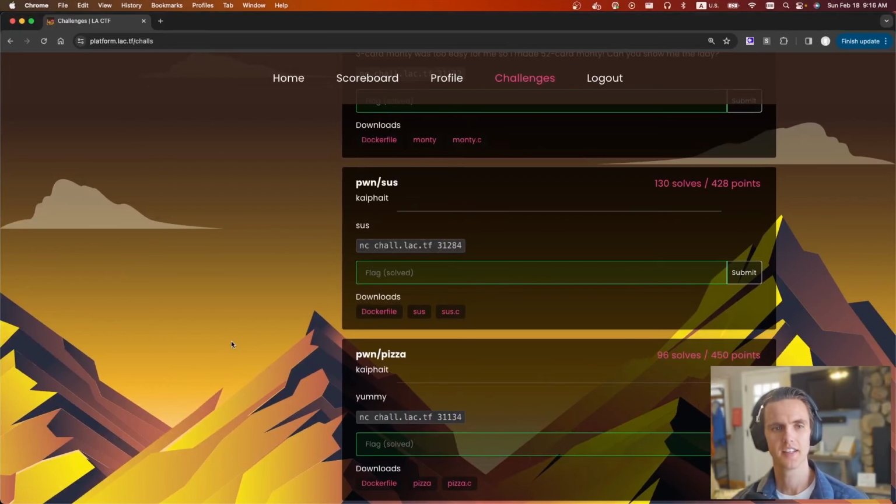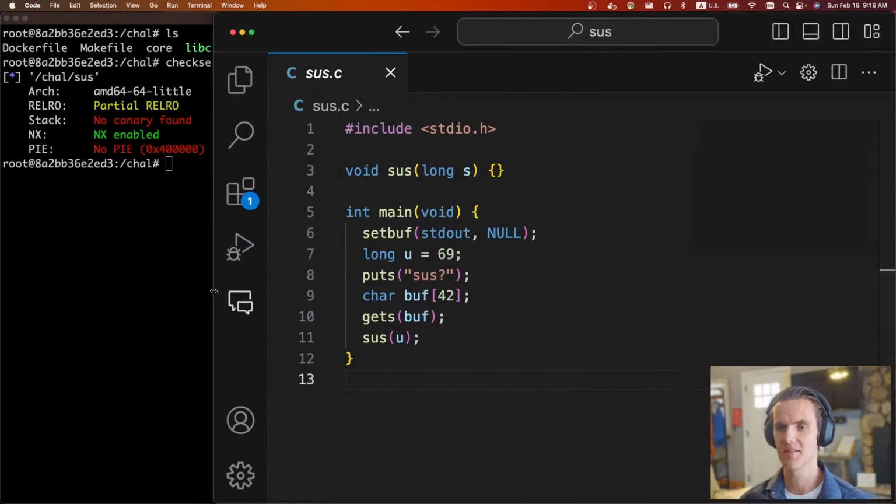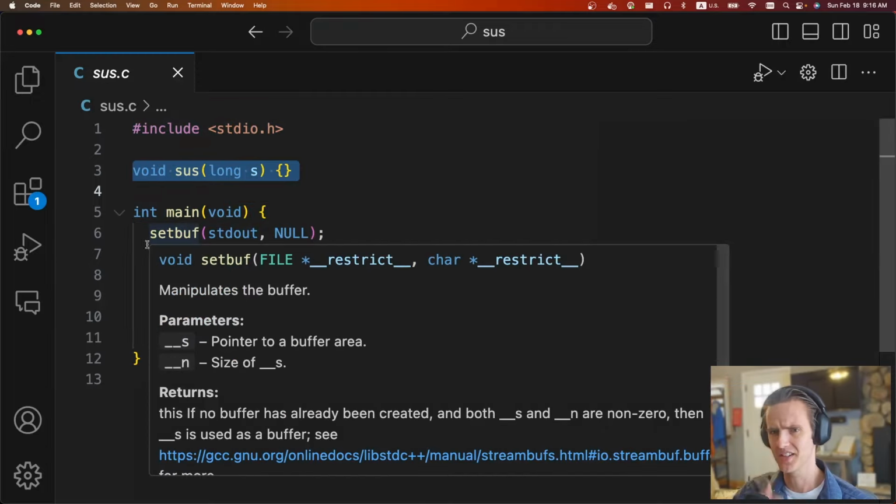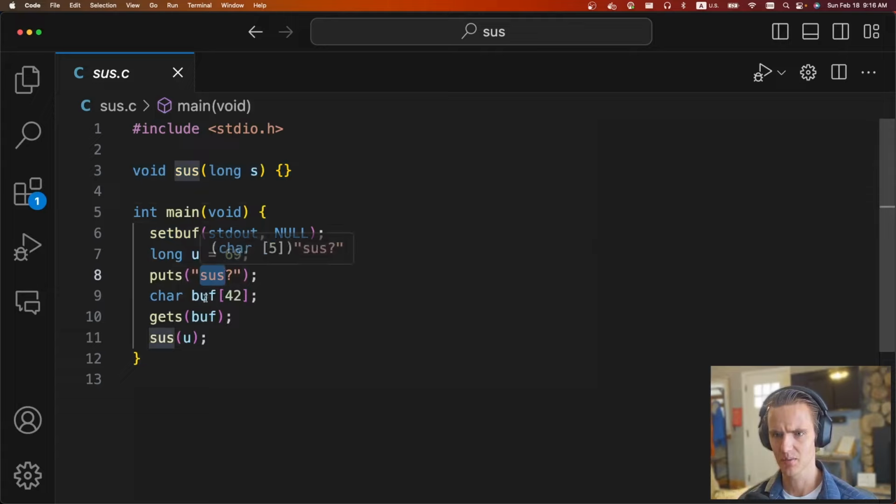So fun. The next challenge is pwn sus by Kaiphait. It just says sus, we're given a netcat port, a download file, the C file, the binary, and a Dockerfile. The C file is very short. There's a function called sus, which doesn't do anything. Then it's going to do some buffering, there's going to be a value, it's going to do a puts, it's going to define a 42-byte buffer, read into that buffer and then call sus.